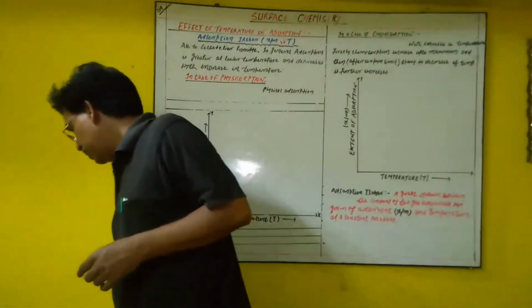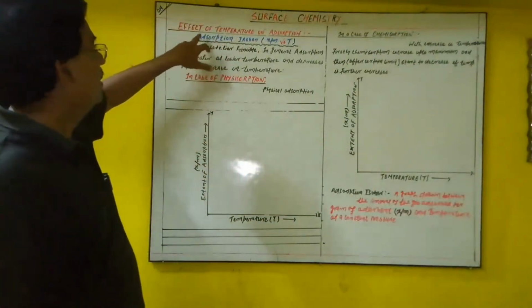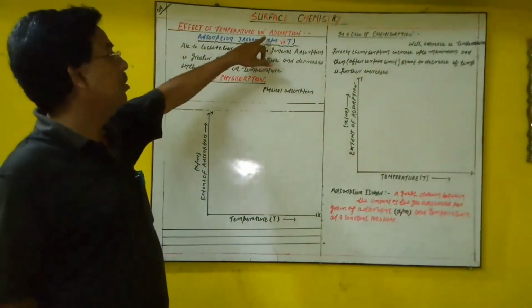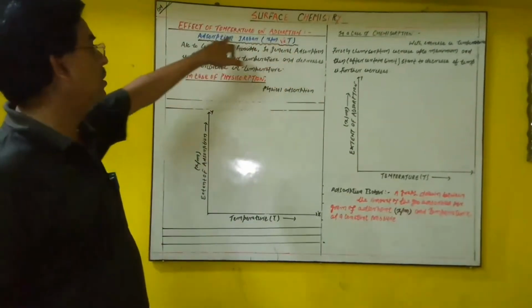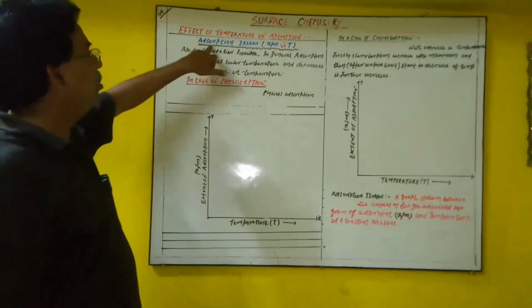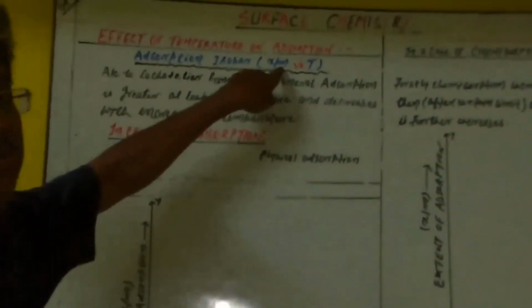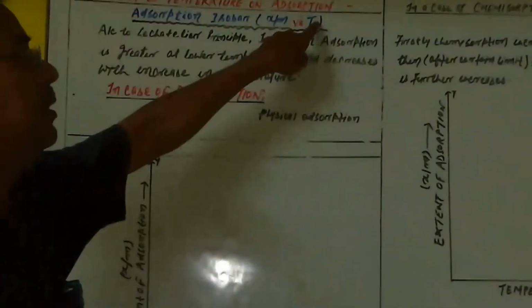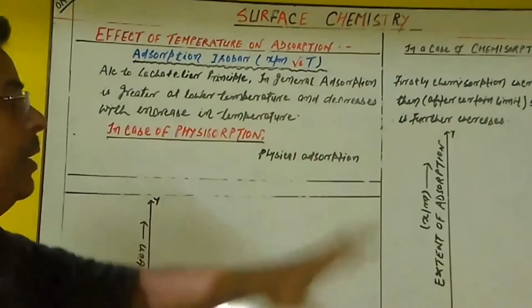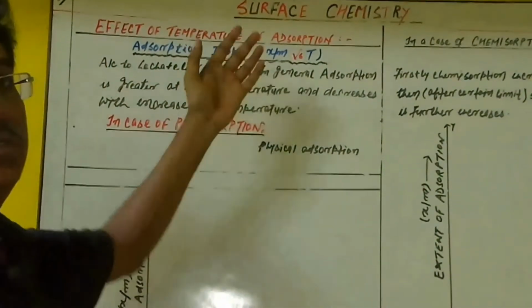But firstly, look at the whiteboard. Now you see here, one is the effect of temperature on adsorption, more commonly also known as adsorption isobar. Here x by m indicates the extent of adsorption and T the temperature, and it is always carried out at a constant pressure. So it is given the name adsorption isobar.